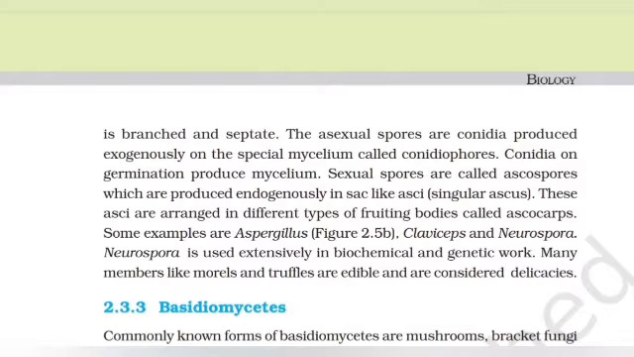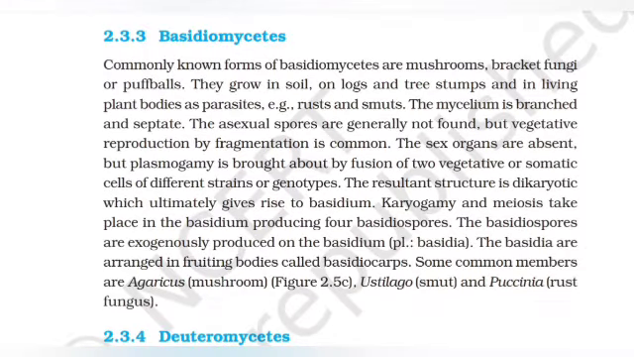Basidiomycetes. Commonly known forms of Basidiomycetes are mushrooms, bracket fungi, or puffballs. They grow in soil, on logs and tree stumps, and in living plant bodies as parasites, for example, rusts and smuts. The mycelium is branched and septate. The asexual spores are generally not found, but vegetative reproduction by fragmentation is common. The sex organs are absent, but plasmogamy is brought about by fusion of two vegetative or somatic cells of different strains or genotypes. The resultant structure is dikaryotic, which ultimately gives rise to basidium.